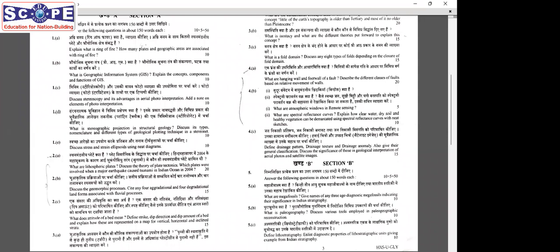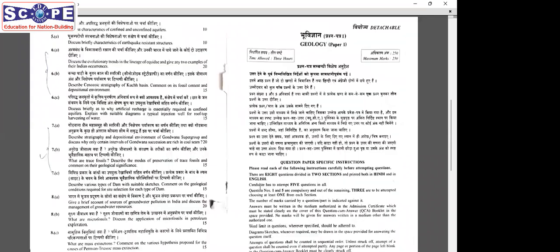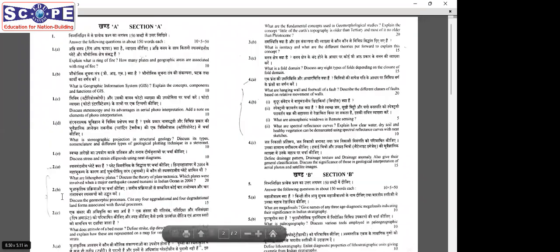As you can see here, the first 5 questions, 1A to 1E, are compulsory in nature. Then second, third, fourth are optional. Again, the 5th question is compulsory in nature. And then the 6th, 7th, 8th questions are optional in nature.